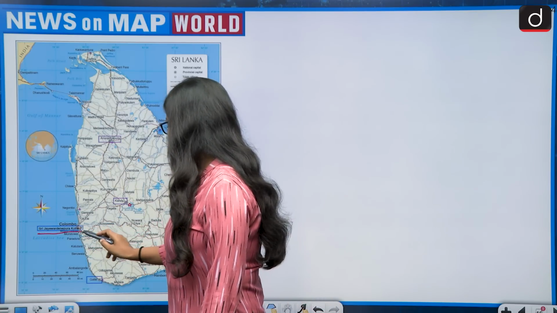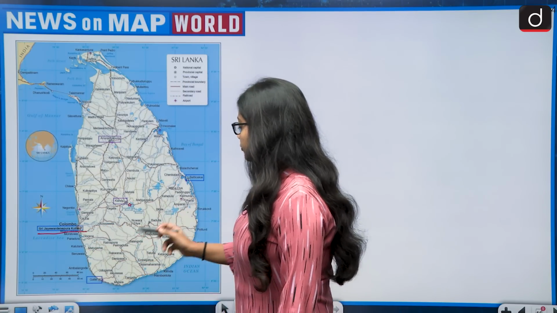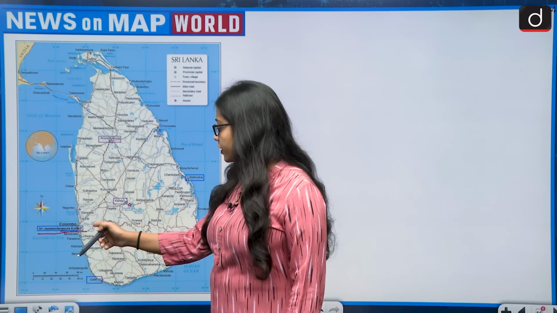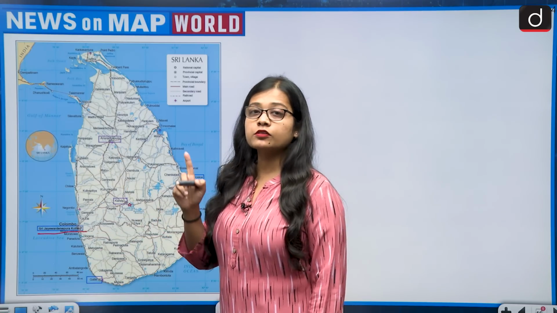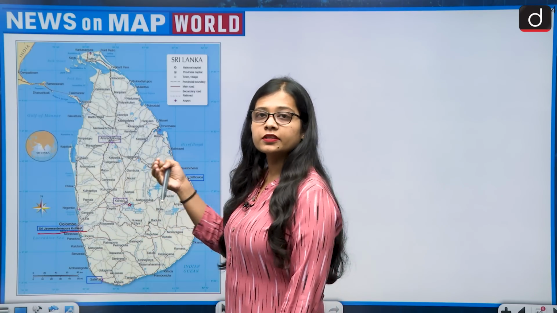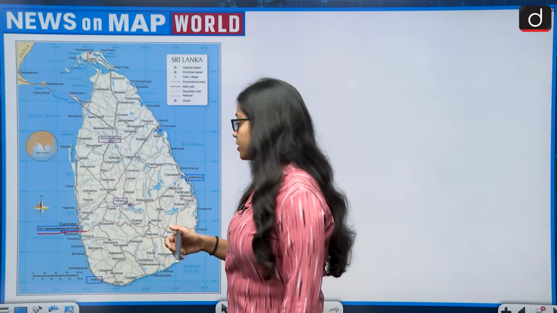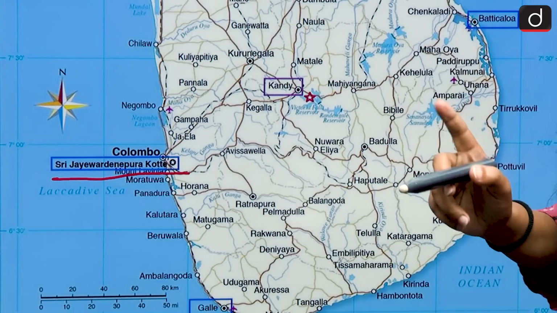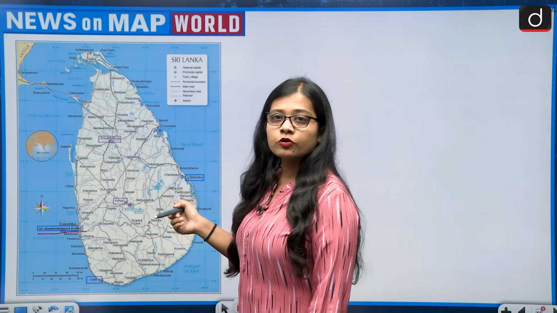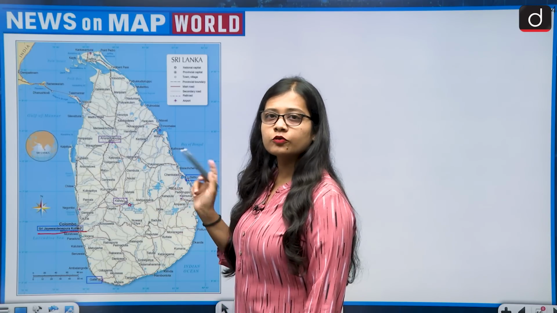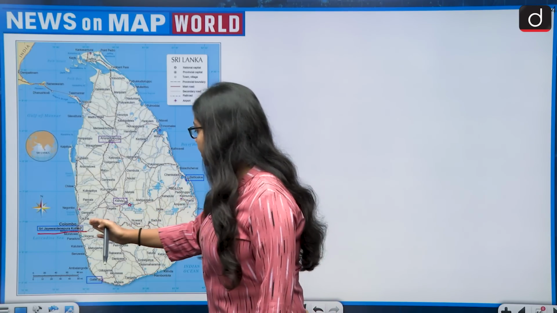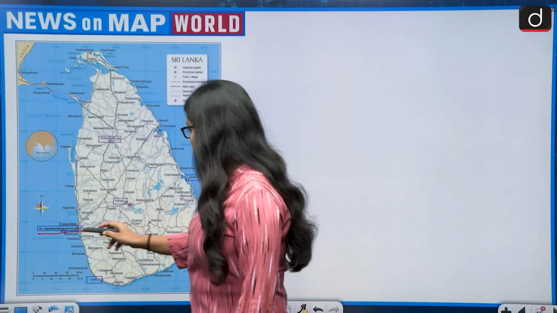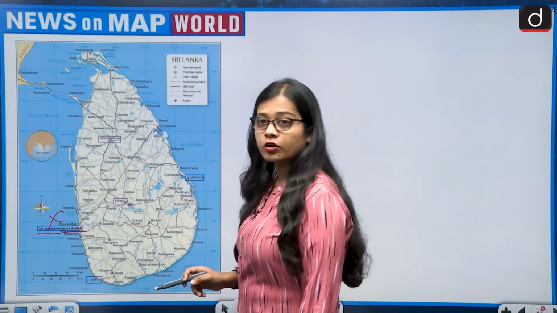So Sri Jayawardenepura Kotte lies, if you look at the map, you might think it is a coastal city, but it is not a coastal city. It lies in the inland of Sri Lanka. So Sri Jayawardenepura Kotte, which is the capital of Sri Lanka, is not a coastal city. By just looking at the map, you might think it is coastal because it lies very near to the Bay of Bengal. But Sri Jayawardenepura Kotte is not a coastal city.